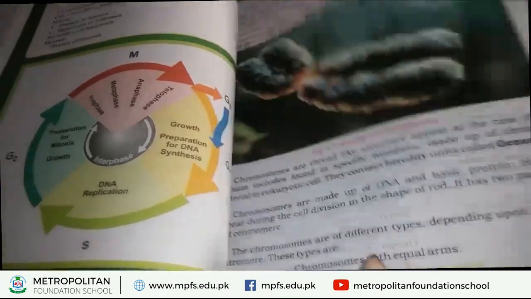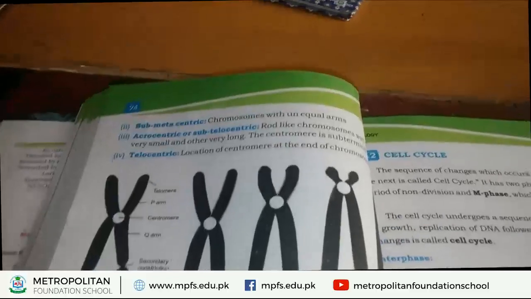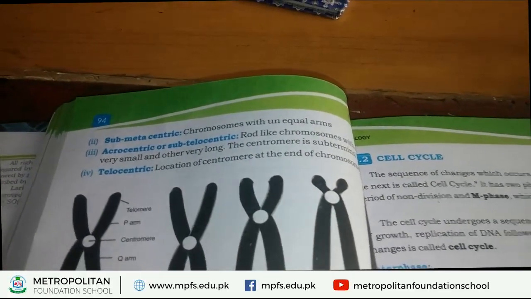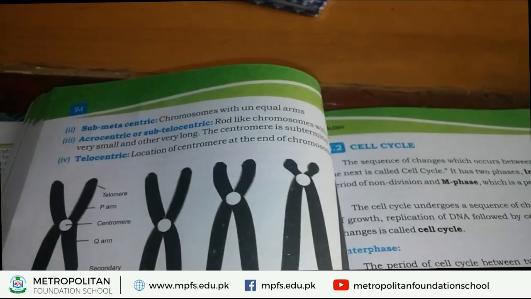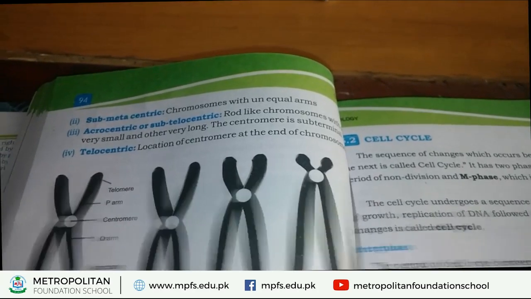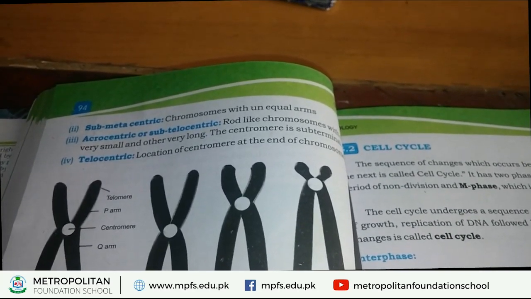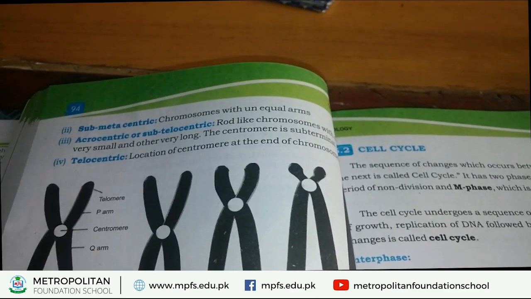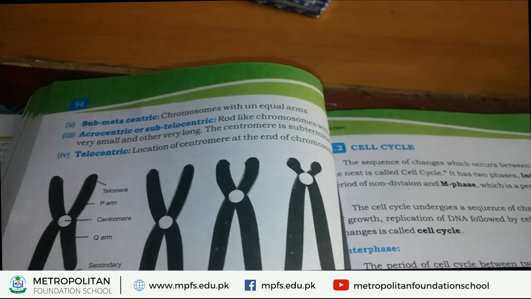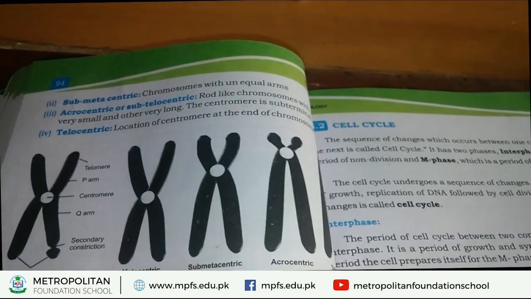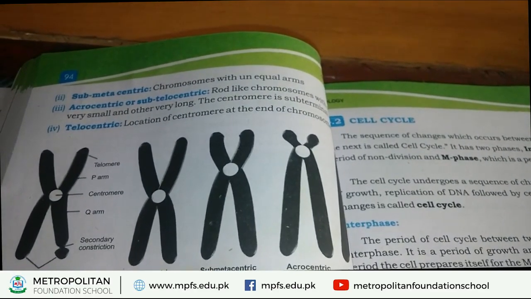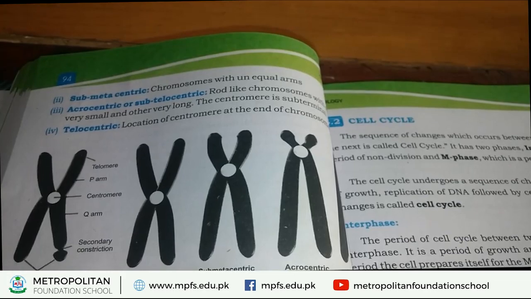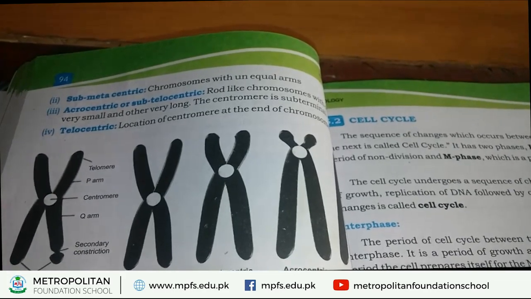Now, another type, the second type, is called submetacentric. Chromosome with unequal arms. If the arms of chromosomes are unequal, they are called submetacentric.